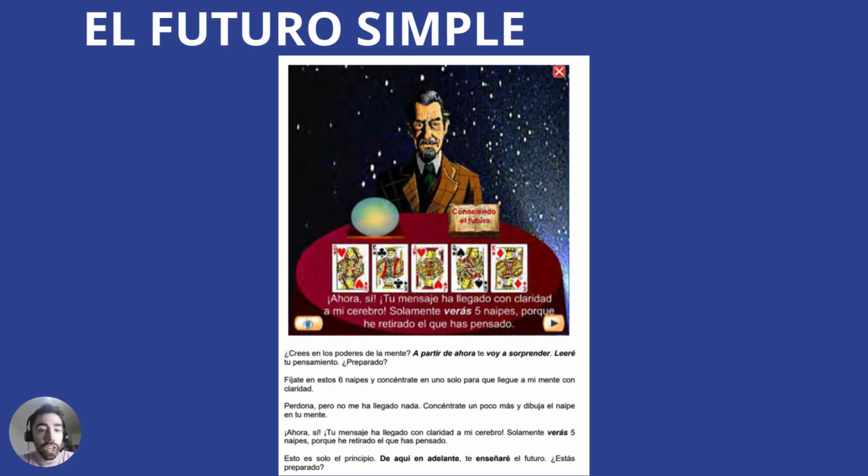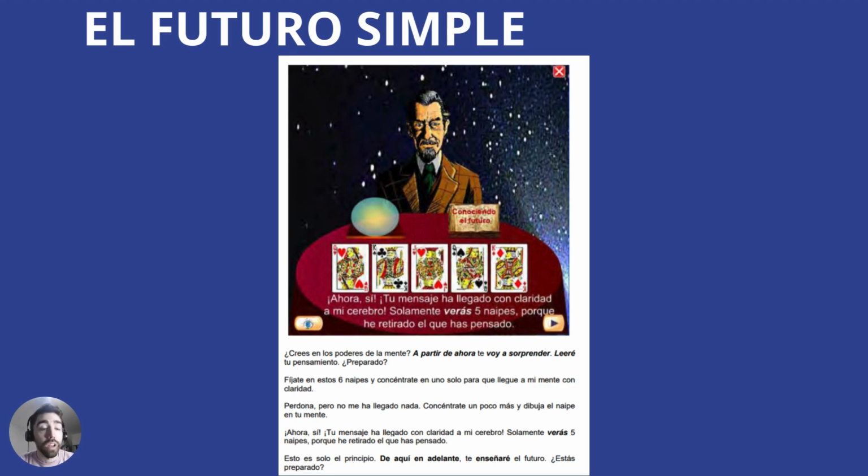Perdona, pero no me ha llegado nada. Concéntrate un poco más y dibuja el naipe en tu mente. Ahora sí, tu mensaje ha llegado con claridad a mi cerebro. Solamente verás 5 naipes porque he retirado el que has pensado. Esto es solo el principio. De aquí en adelante te enseñaré el futuro.